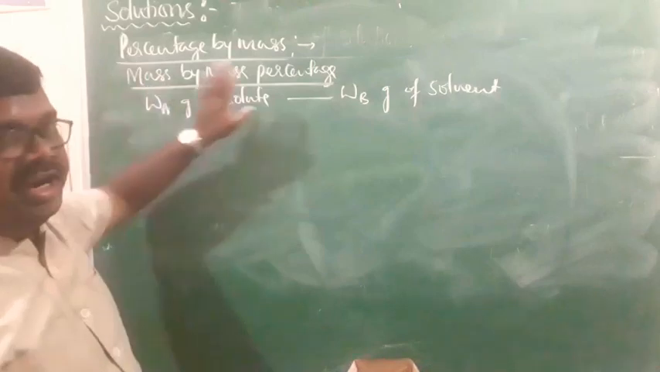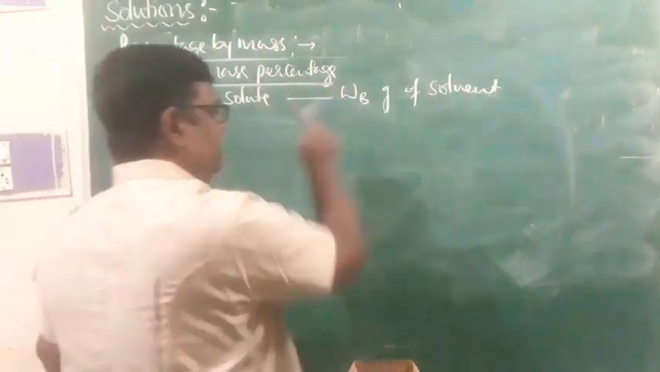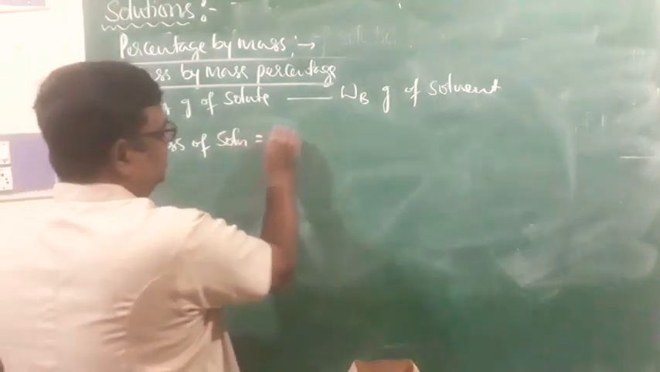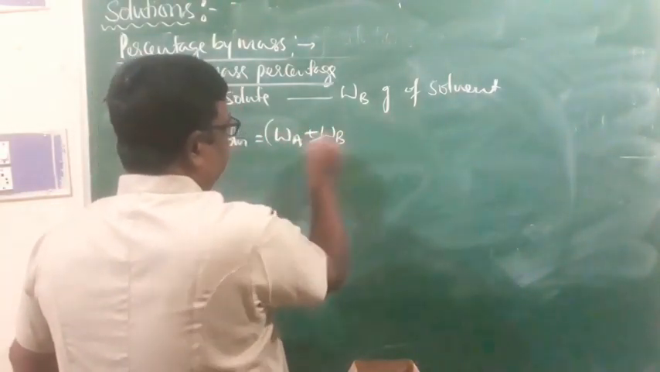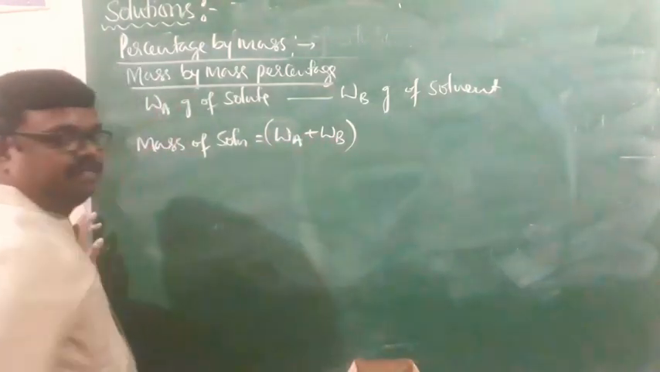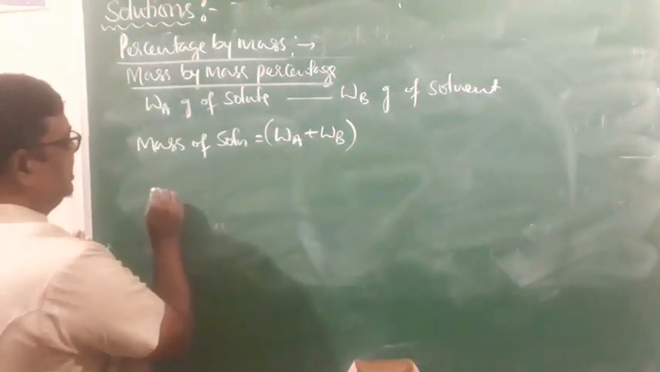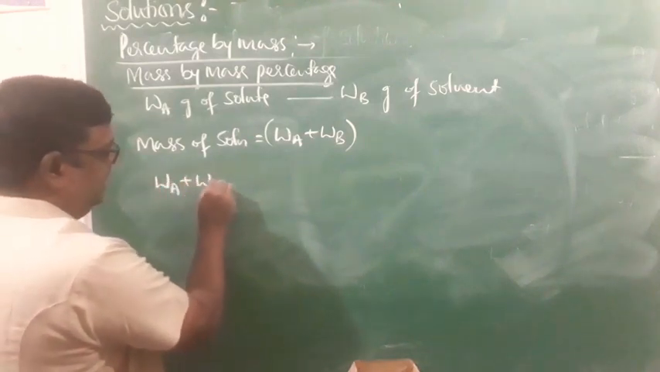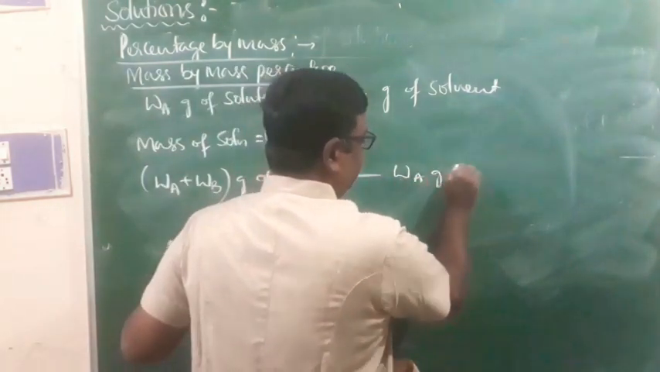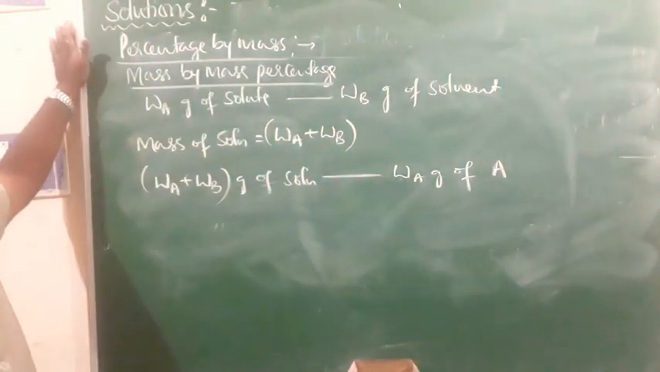The WA grams of component A dissolved in WB grams of component B. Here the components are component A and component B. And of course, therefore, the mass of solution is equal to WA plus WB, that is mass of solute plus mass of solvent, or mass of component A and mass of component B. On the basis of that, what I can say is that WA plus WB grams of solution contains WA grams of solute A, or component A.